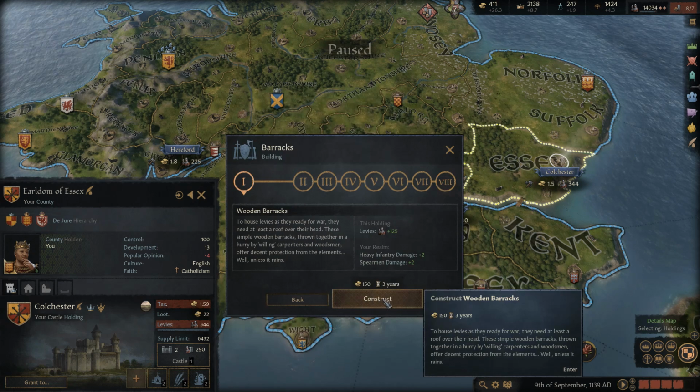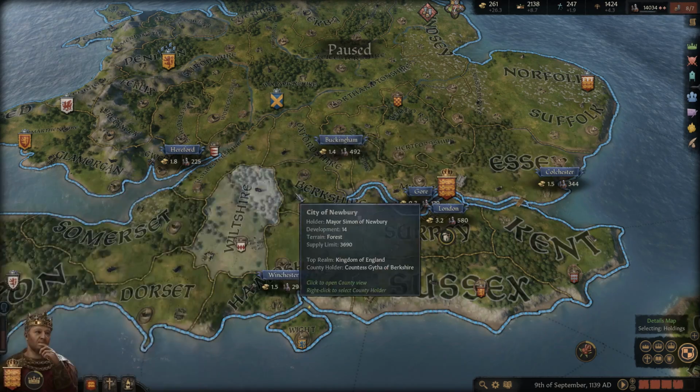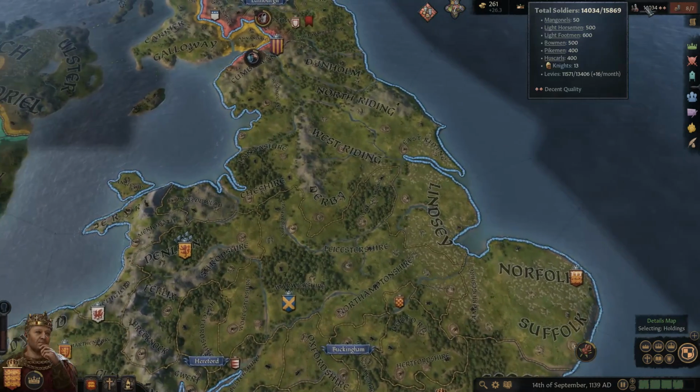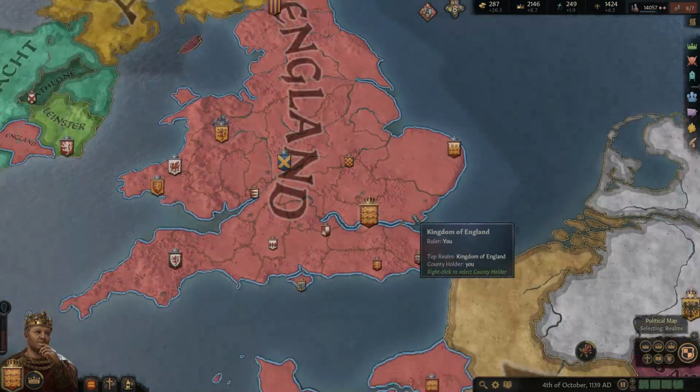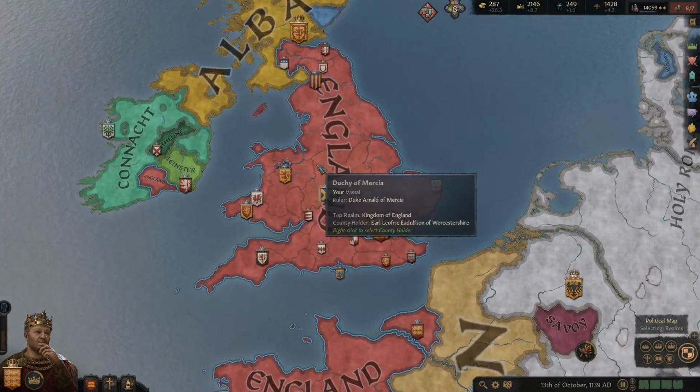I think we're gonna go with the barracks, guys. Increase our levy numbers as well. Okay, awesome. Right now our levies are almost at 16,000. That is not bad for this time period and for the size of our realm. It's really not bad at all, guys.